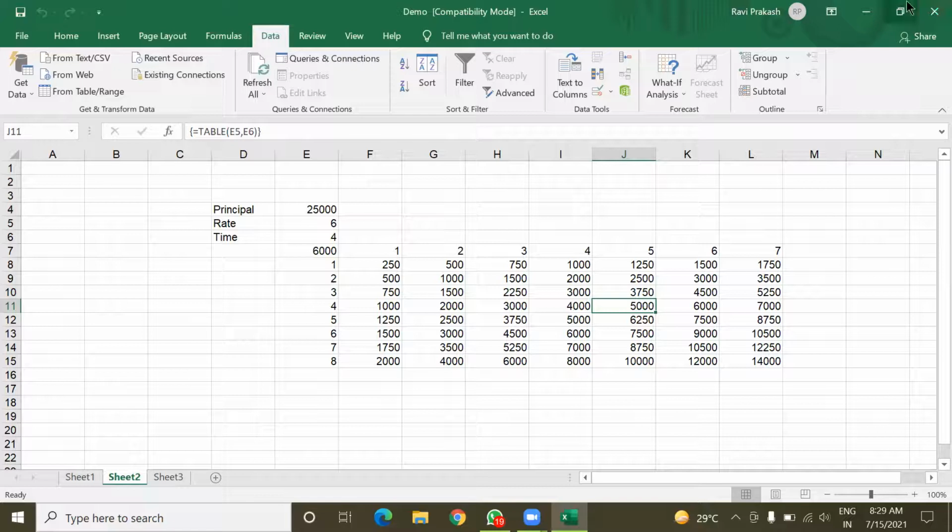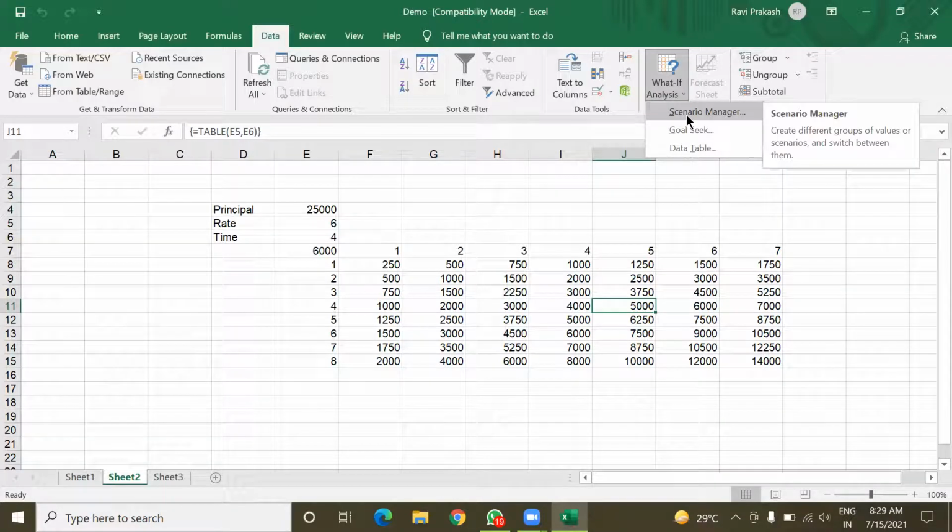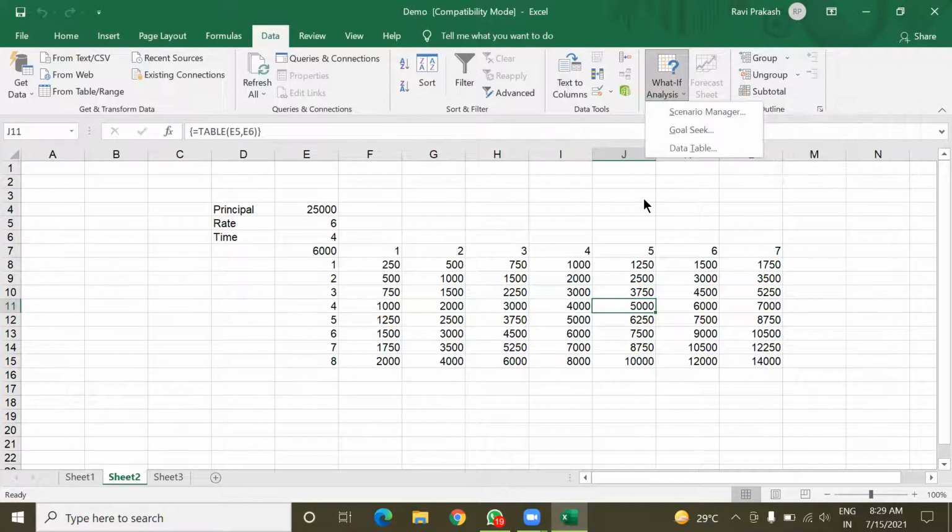Okay. So these are the tools that you can use from this what-if analysis: goal seek and data table. You can also use scenario manager. It is like goal seek only, but I need another kind of database to show that. Maybe I can show in another class.